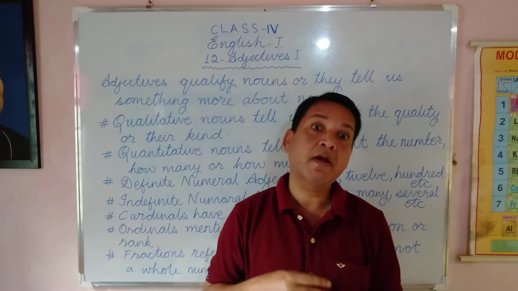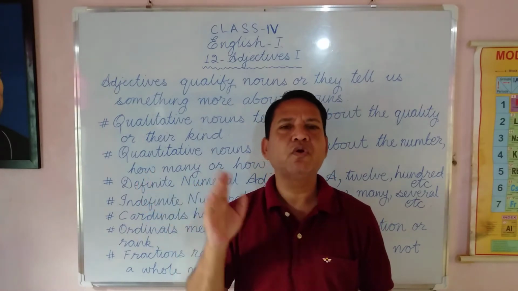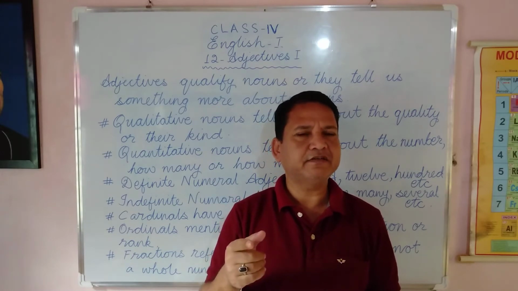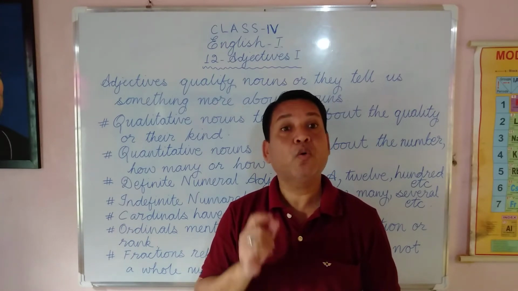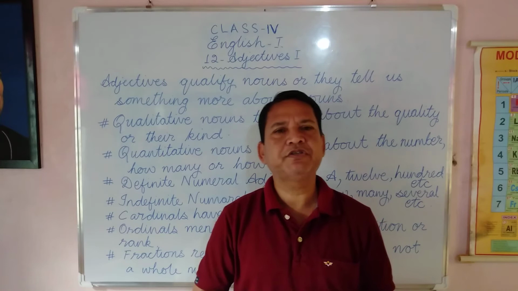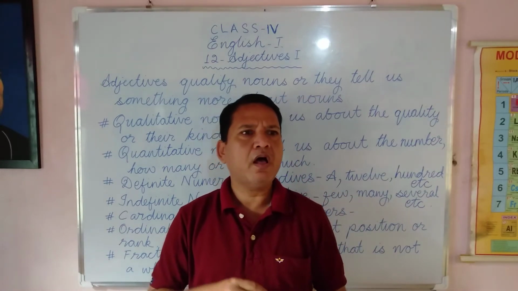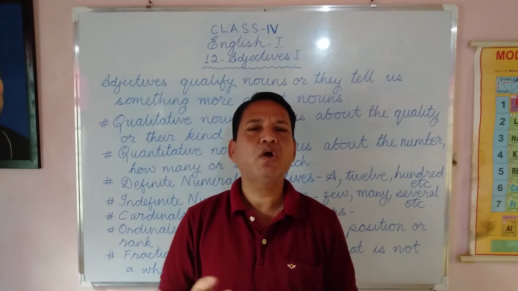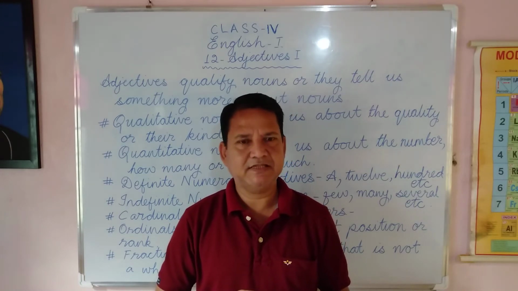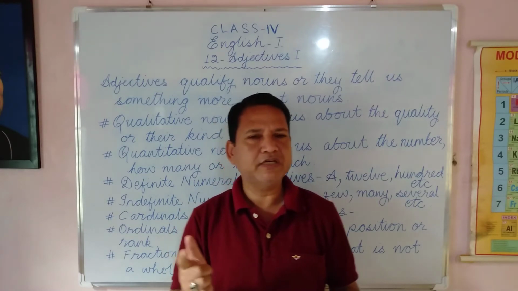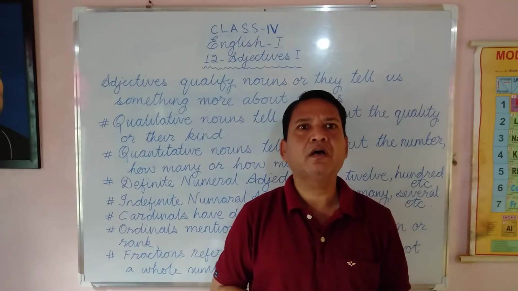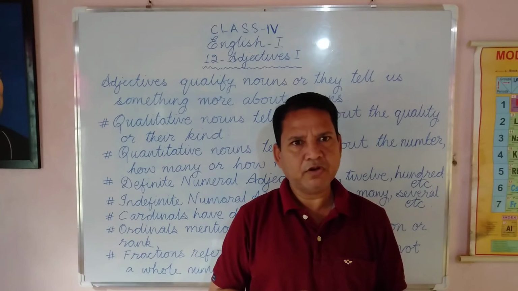How many books? Many is quantity. What kind is described by quality. How much or how many is described by quantity. Quality, what kind. Quantity, how many or how much.